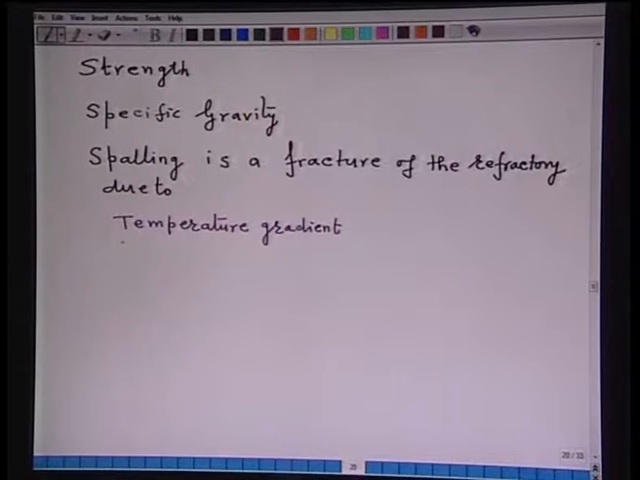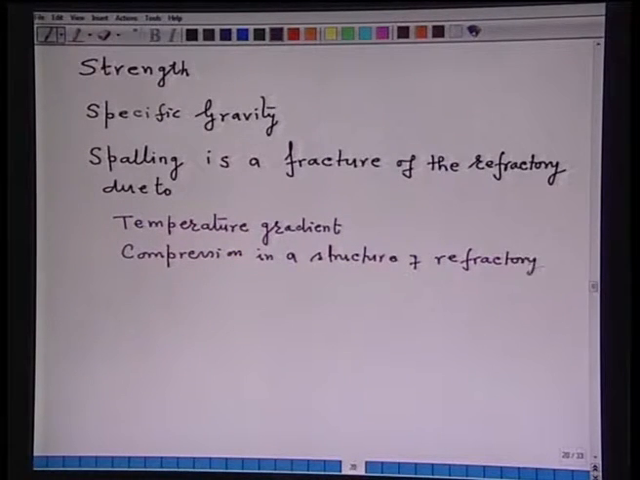Another factor that affects the spalling is compression in a structure of refractory due to expansion. Again, this will also induce the stresses and hence the brick will spall.